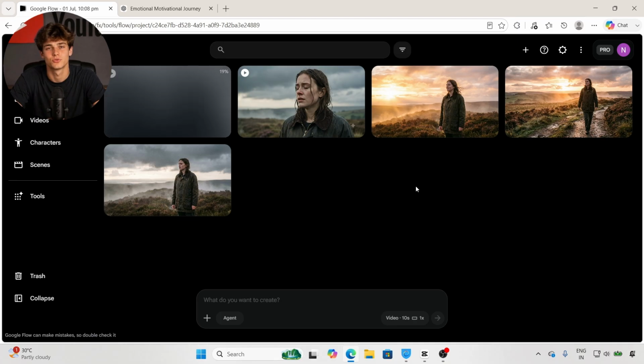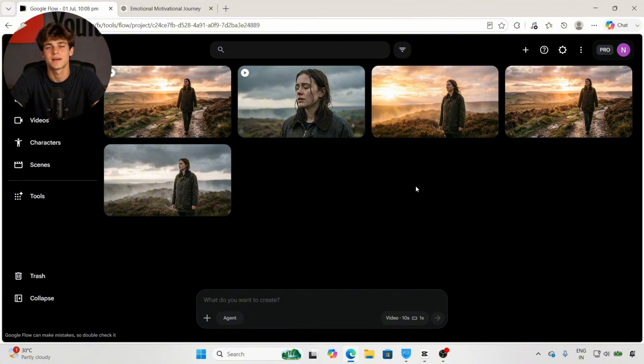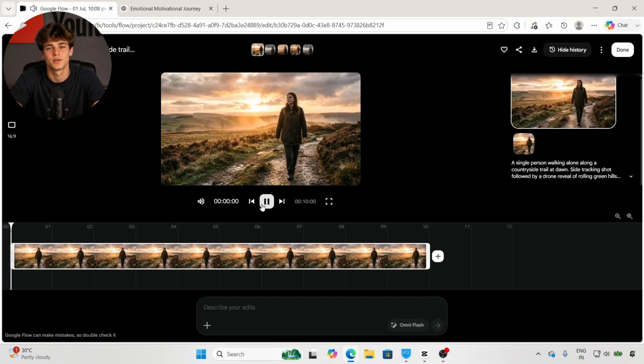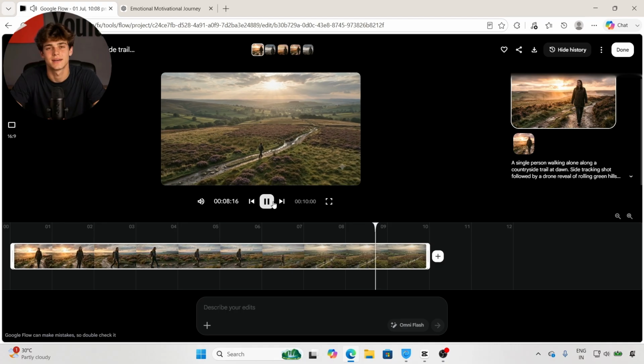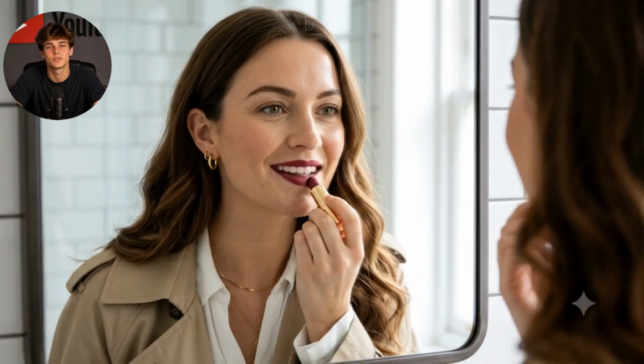Add the dialogues or voiceover. Include background music if you want. Add subtitles. Maybe throw in a few sound effects. After a little editing, you'll have a complete AI-generated video that's ready to upload. And honestly, considering that almost everything was generated using AI, the final result looks surprisingly professional.